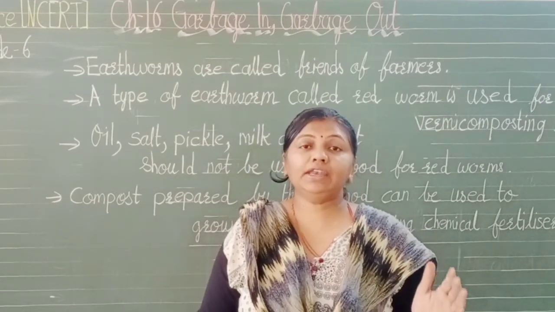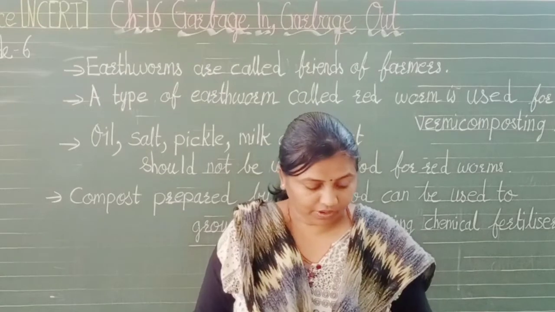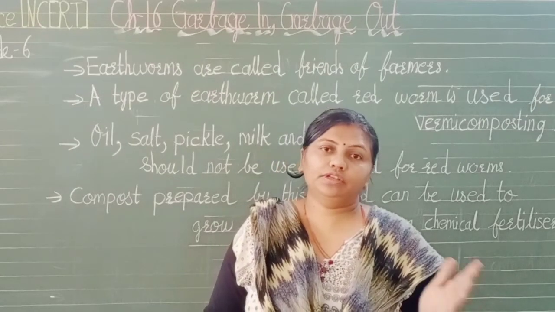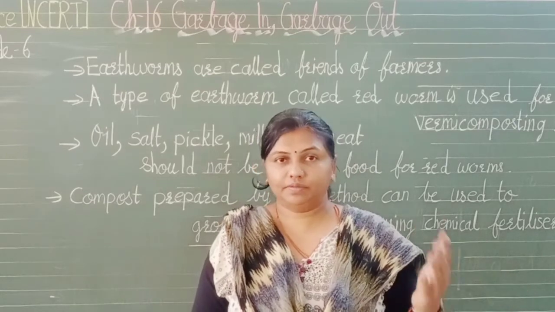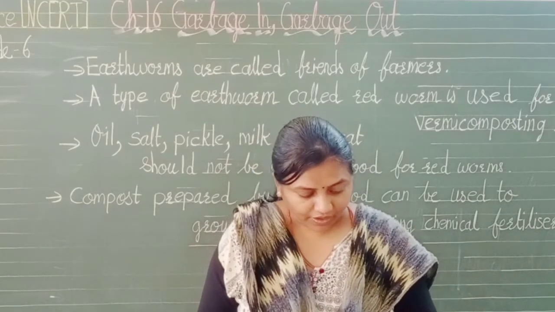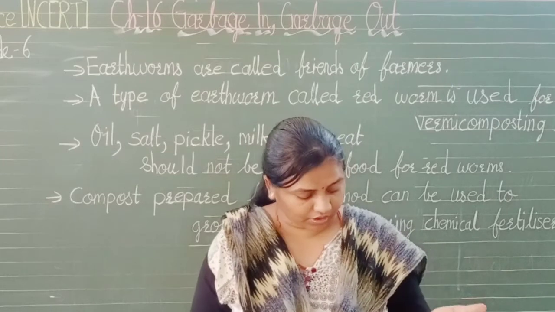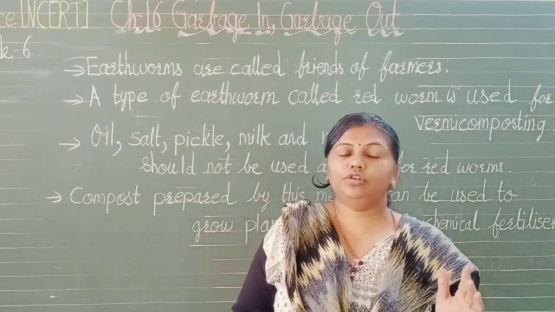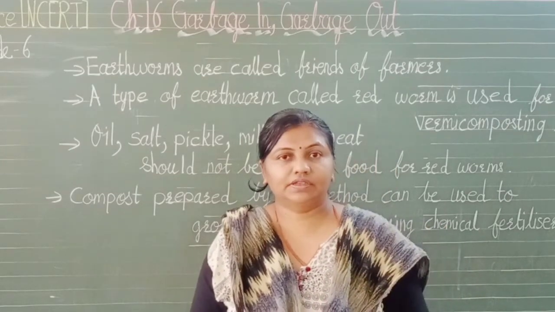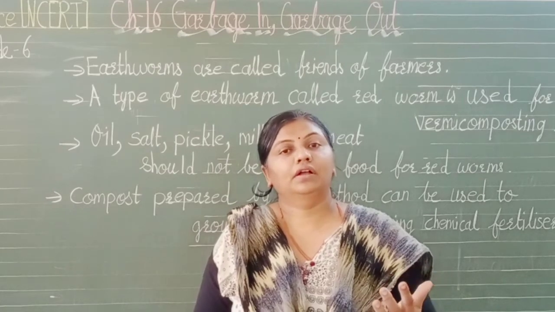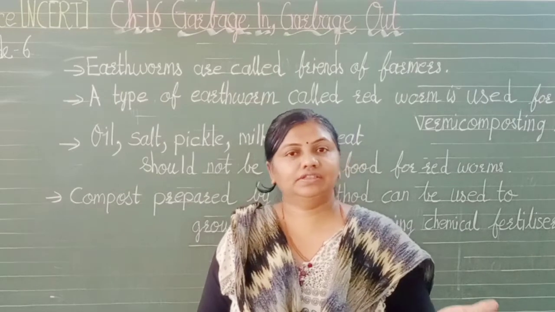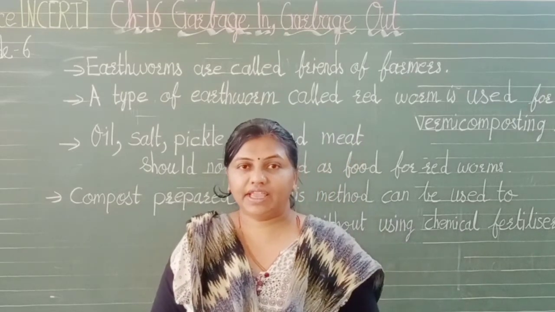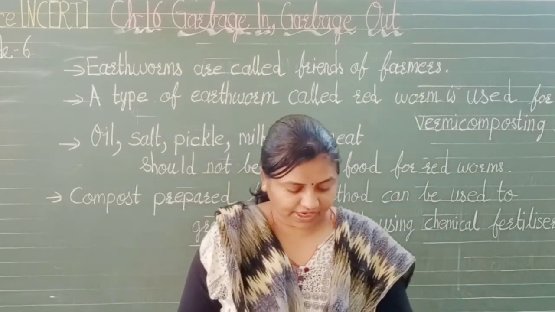Now the rotting and conversion of some materials into manure is called composting. You are clear with that, isn't it? Now, as I told you, there are two kinds of bins, blue bins and green bins. In blue there is dry waste, in green there is wet waste. One can be recycled, one cannot be recycled.